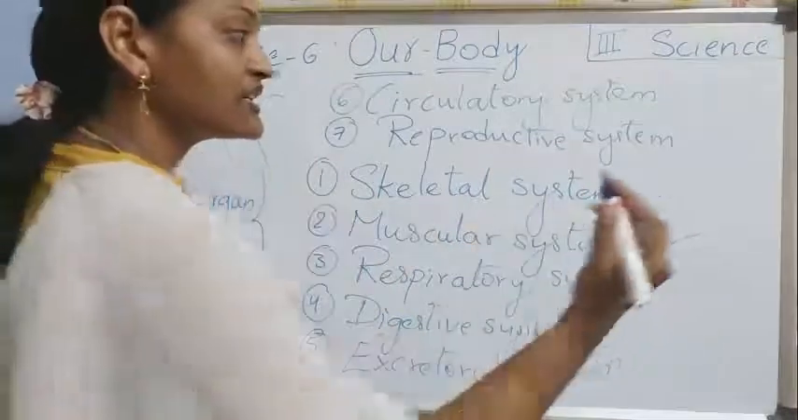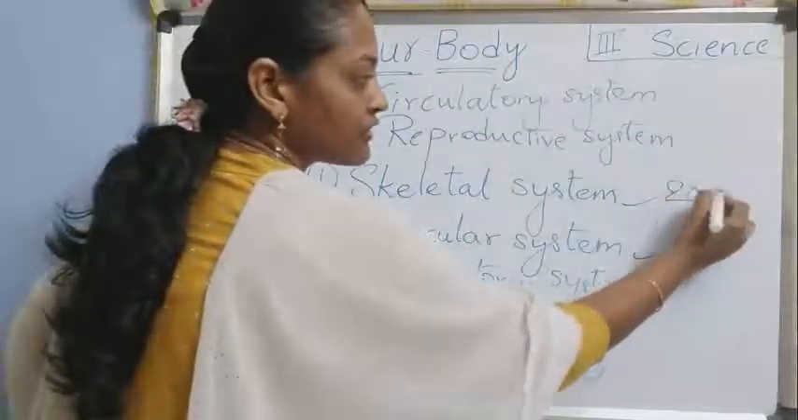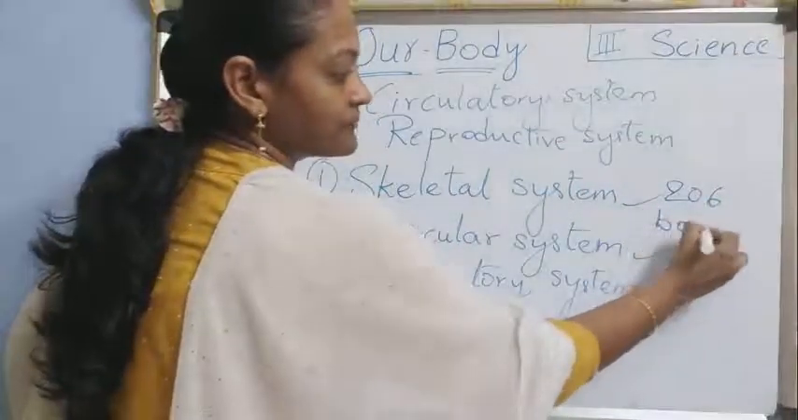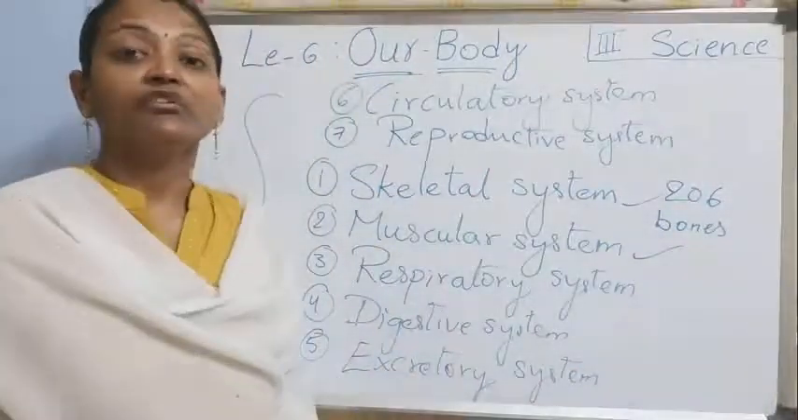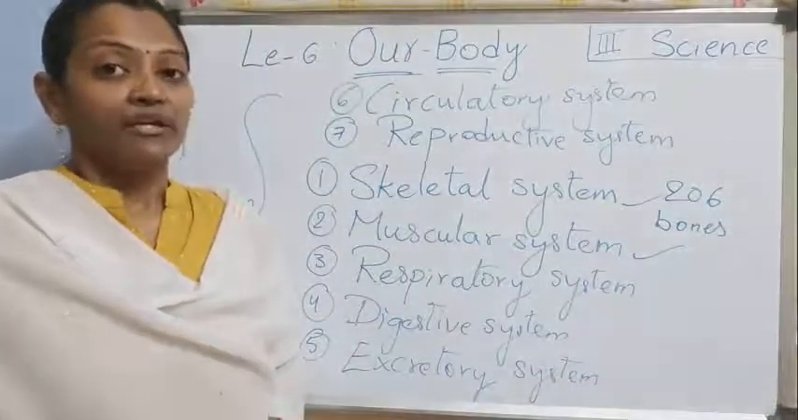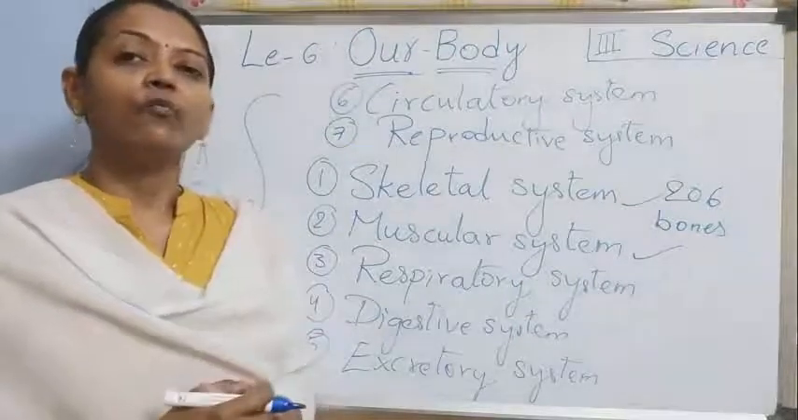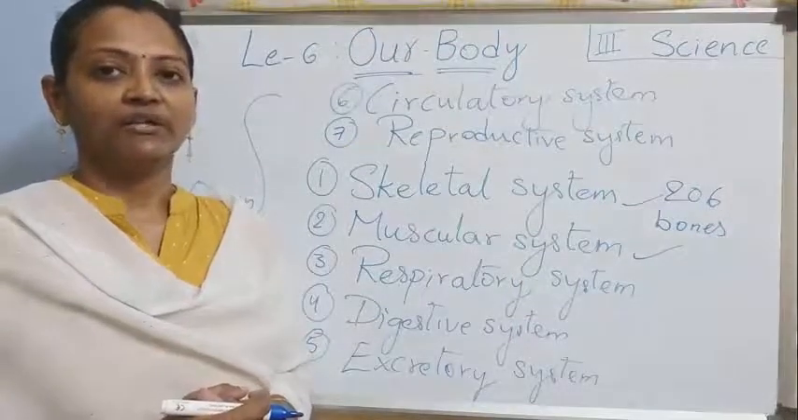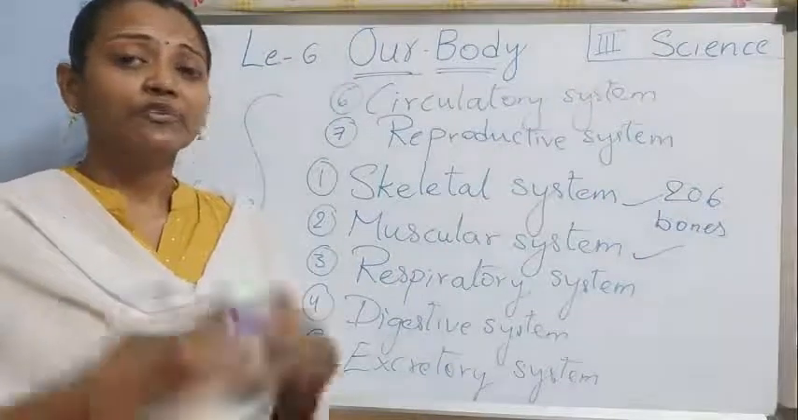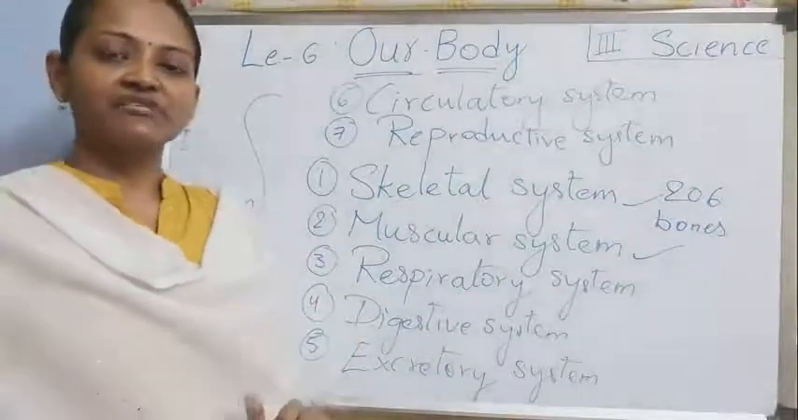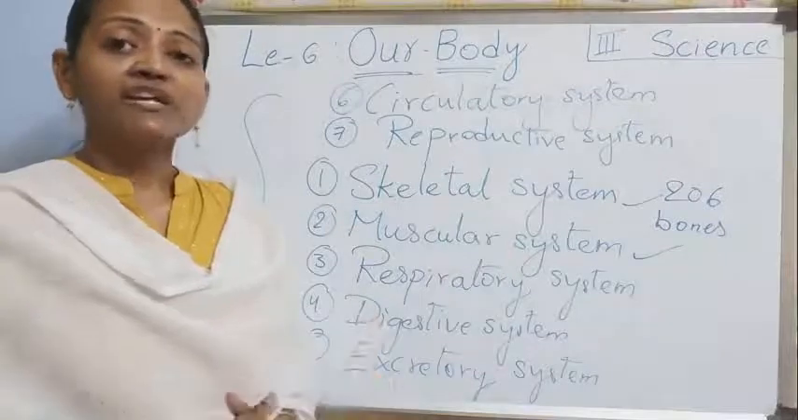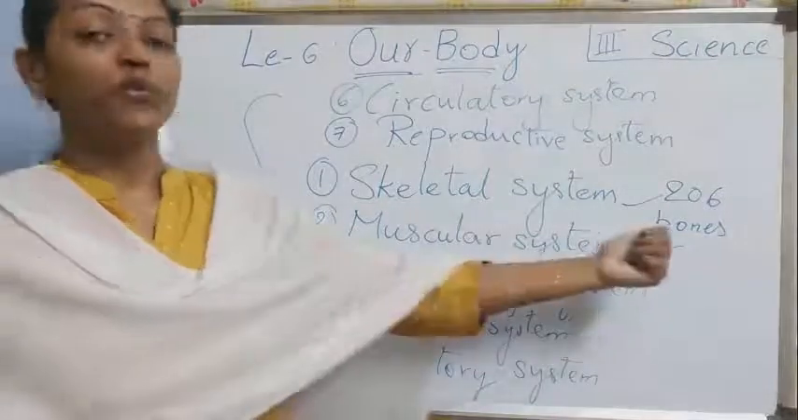How many bones are there in our body, do you know? 206 bones are there. How many bones, children? 206 bones are there in a human body, right? All bones work together. And do you know we have some shape, right? We are standing straight. Why are we standing straight? Because of these bones only.